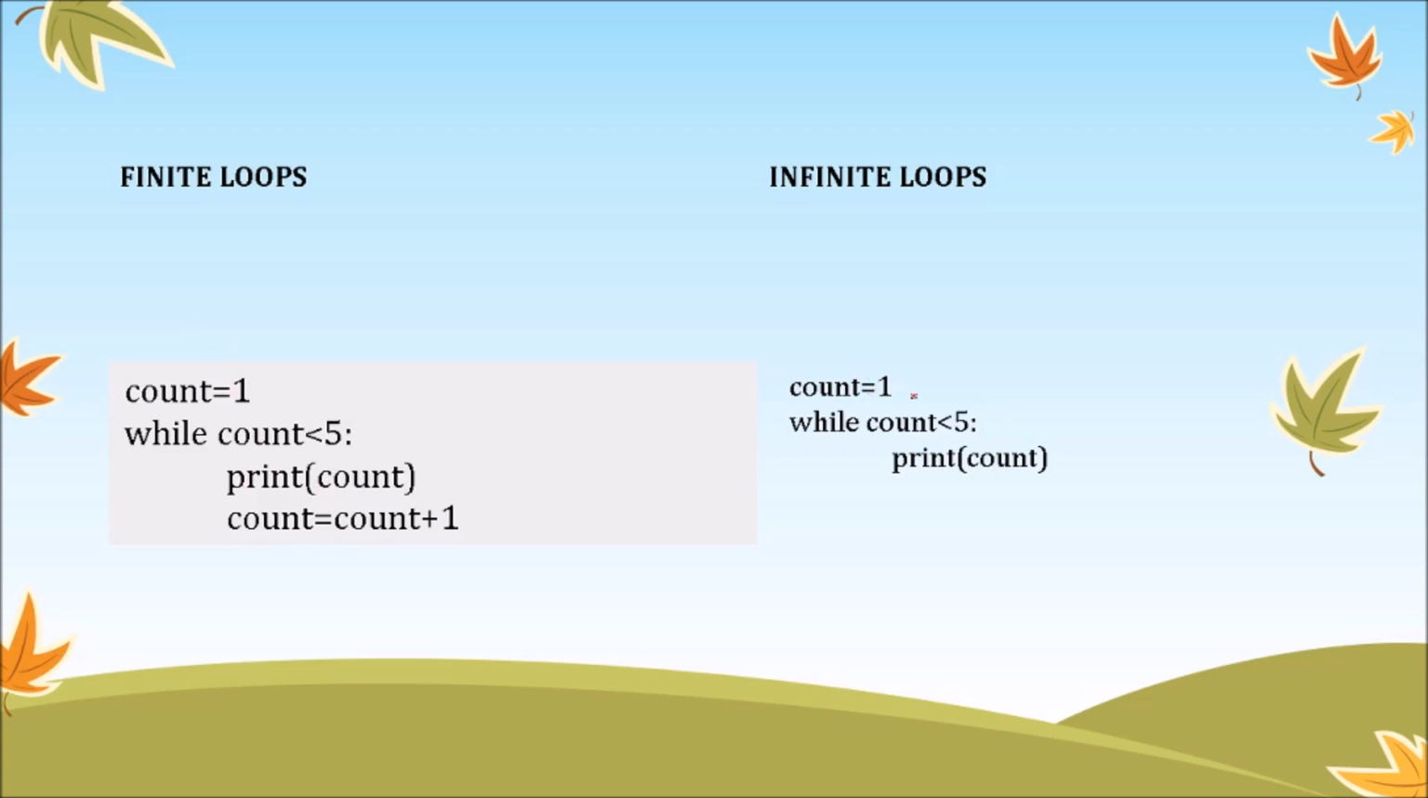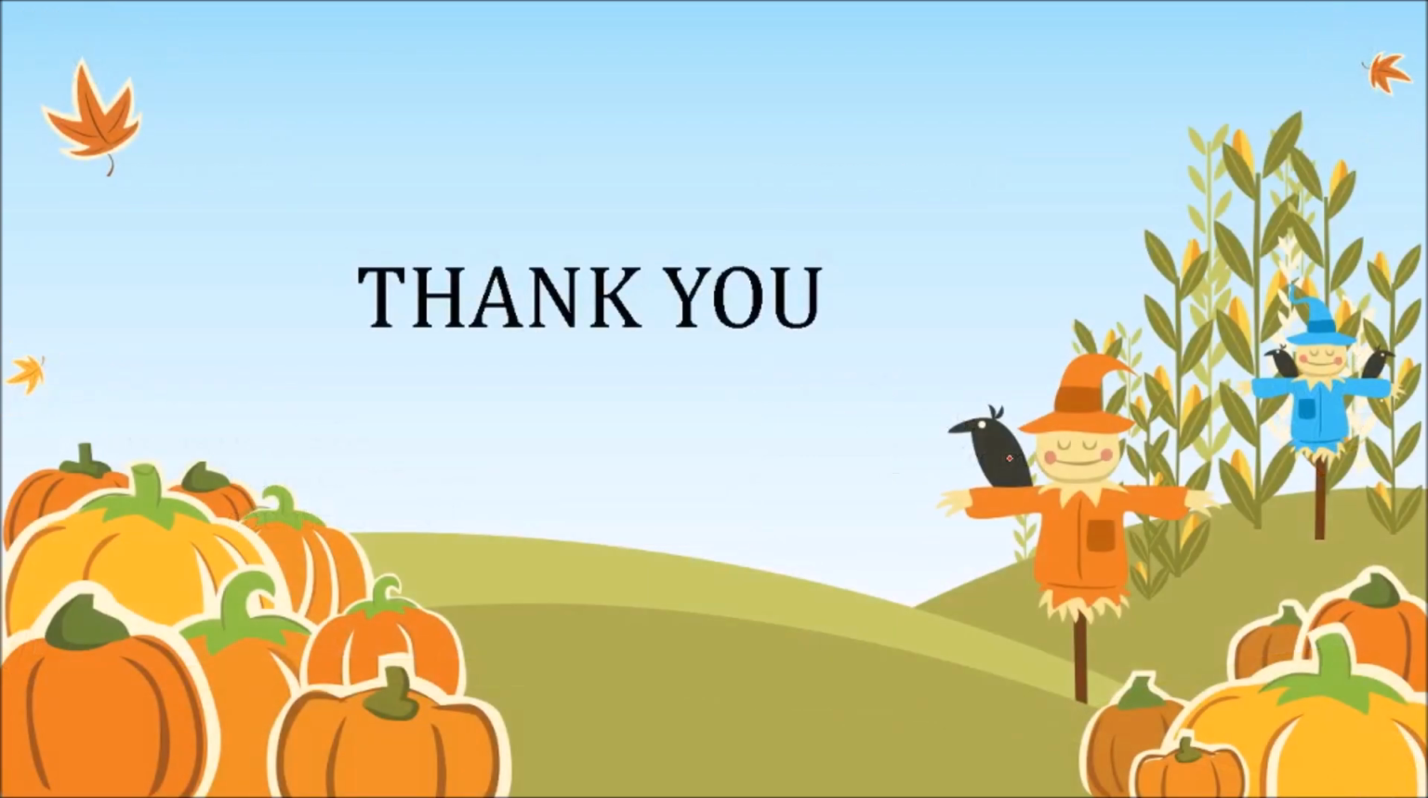And when you write count equals 0 while count is less than 5, print count, it will print 1 infinitely many times. In the earlier case, because we are incrementing the counter, the value of count is 1 in the beginning, then it becomes 2, then 3 and then 4 and so on. But in this case, the value remains 1 always, and 1 is always less than 5. So this condition holds true indefinitely, and this print statement is executed indefinitely. So this is about finite and infinite loops. Thank you very much, students.